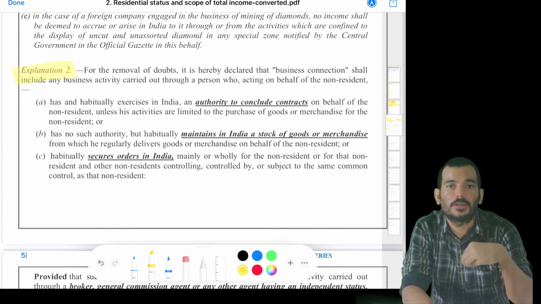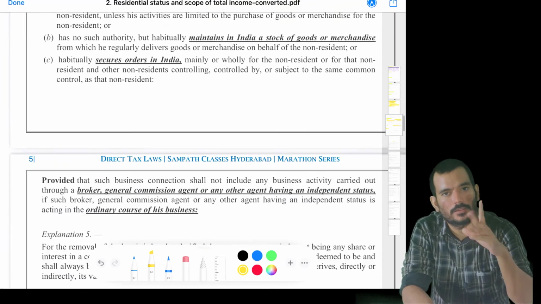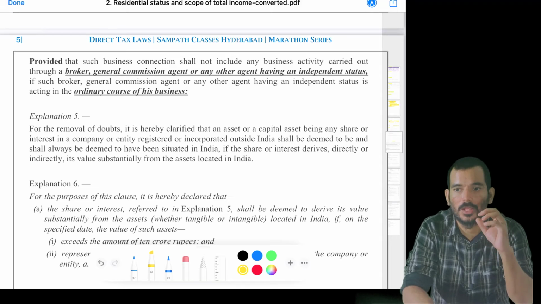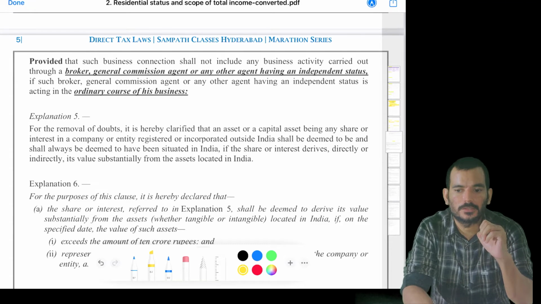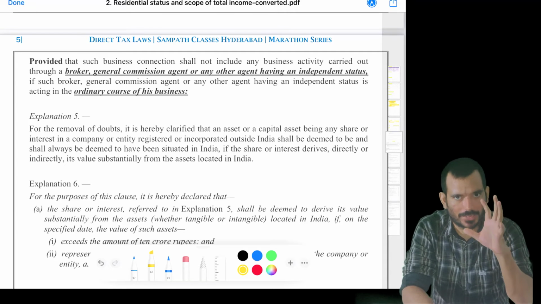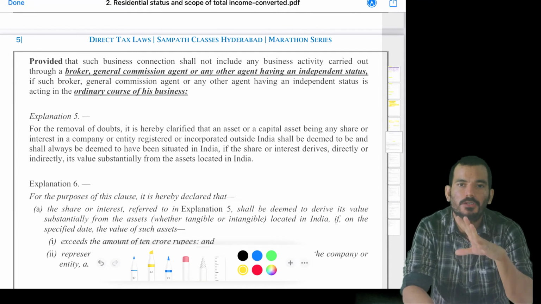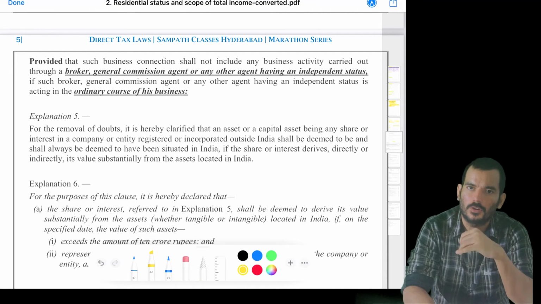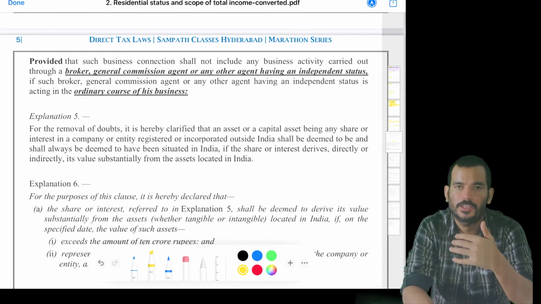So if I'm getting the orders continuously and habitually, then there is a business connection. And again, there is one exception. What is this exception? If I am doing all this as a part of my overall business, then there is no business connection. Example, I am starting a business just to conclude contracts.